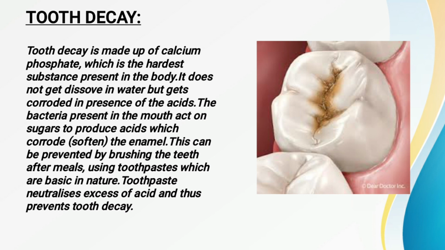Now what happens, some amount of bacteria is always present in our mouth. We also have different kinds of food items, and in those food items different kinds of sugars, starches and carbohydrates are also there. So whenever the bacteria present in our mouth react with the sugar from different food items, it produces a kind of acid. Now if the acid is formed in our tooth, it will soften the enamel.